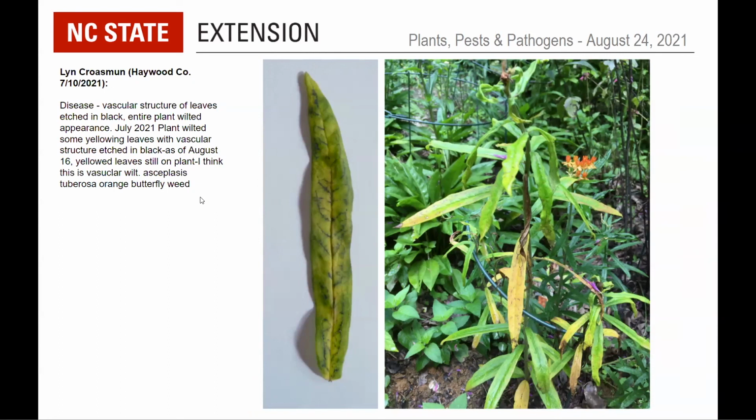And it turns out that there is a Xanthomonas, certainly not the same one as on cabbage, but a Xanthomonas that causes a blight on Asclepias that we've seen in the nursery. So now, go to the next slide, please, Matt.